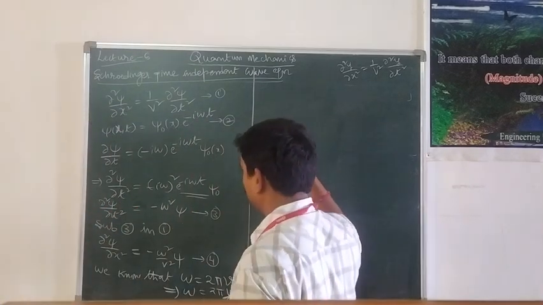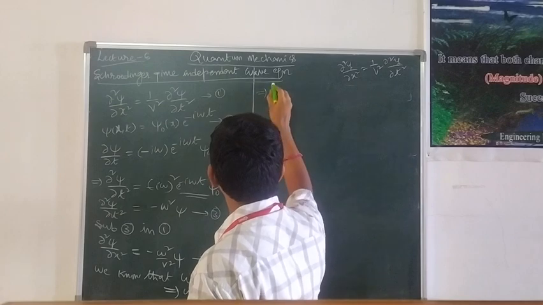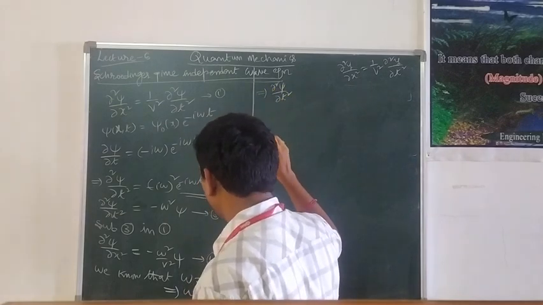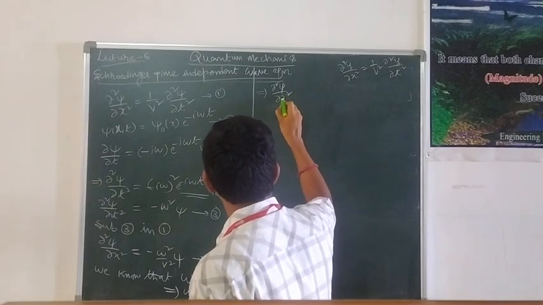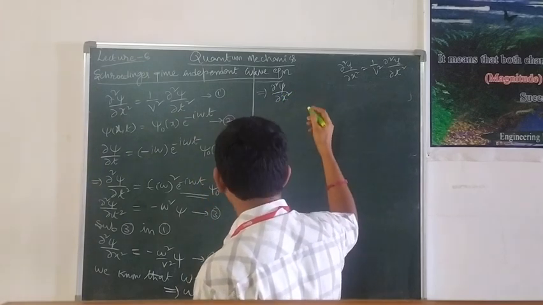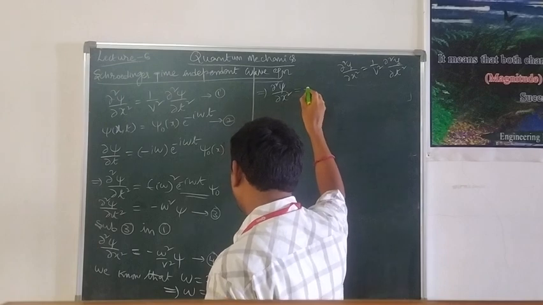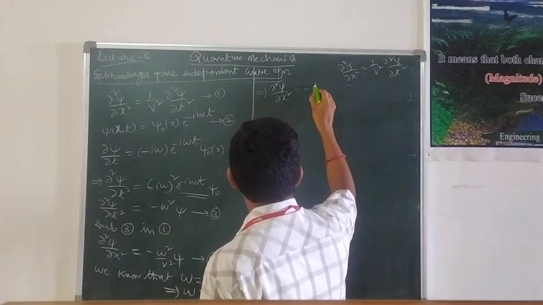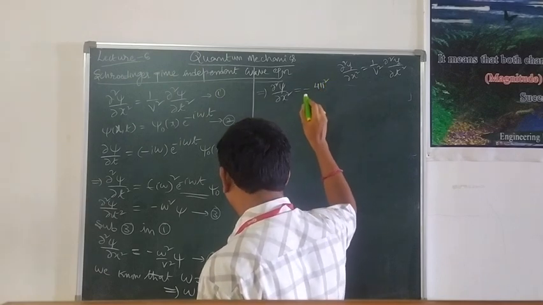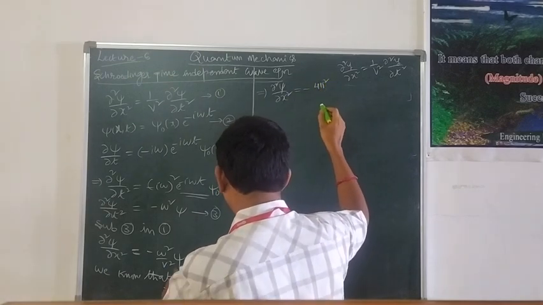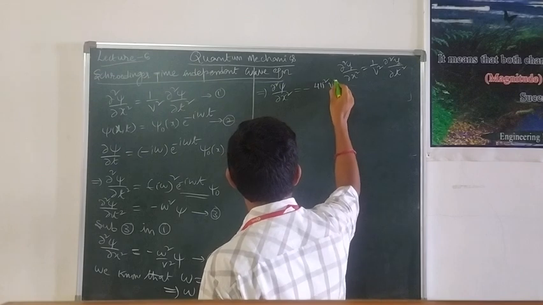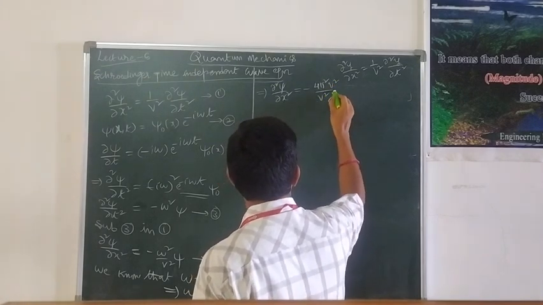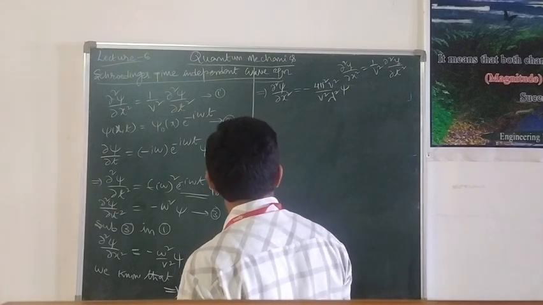Then dou square psi by dou x square is equal to minus 4 pi square v square by v square lambda square into psi.